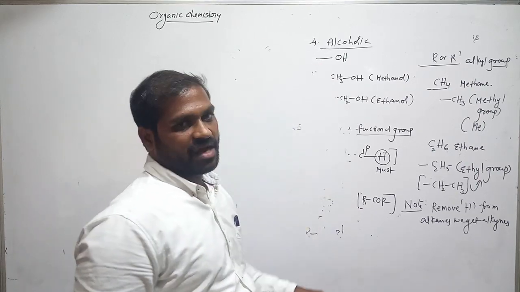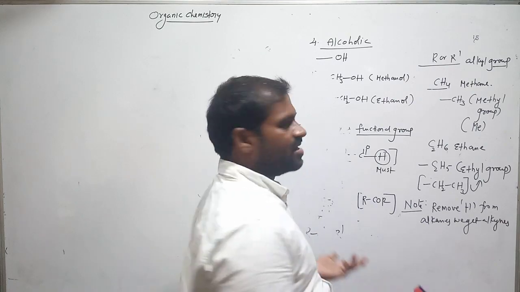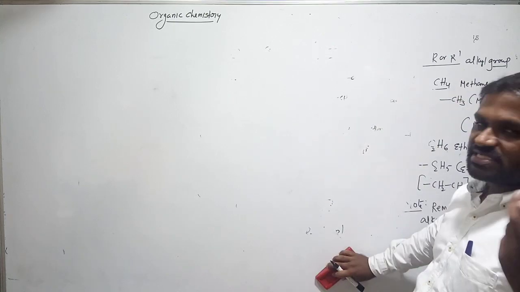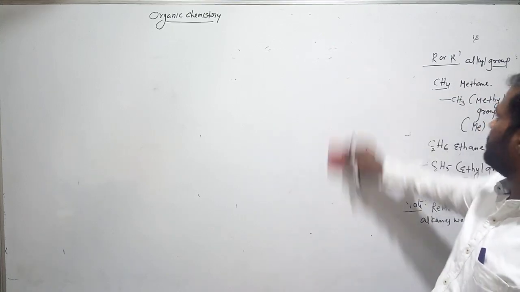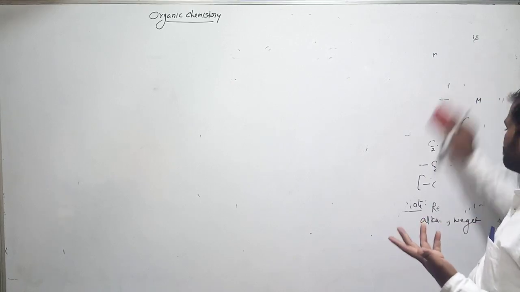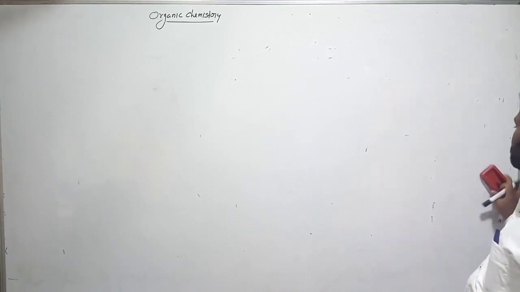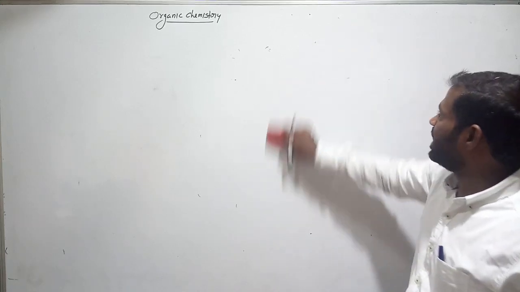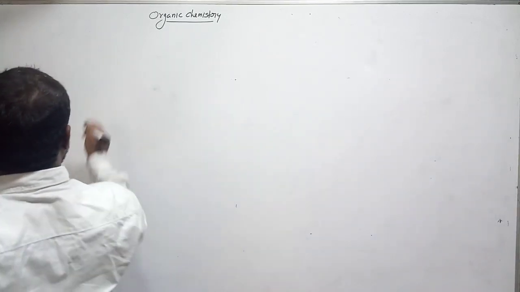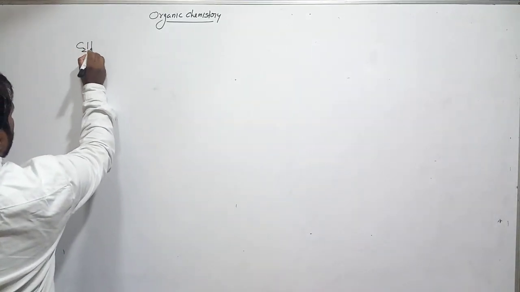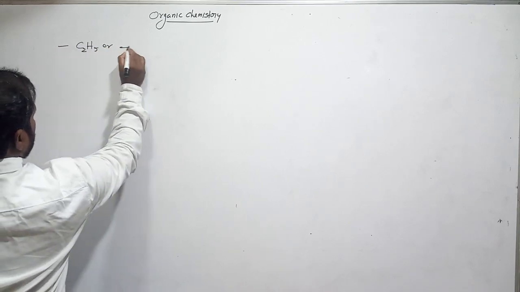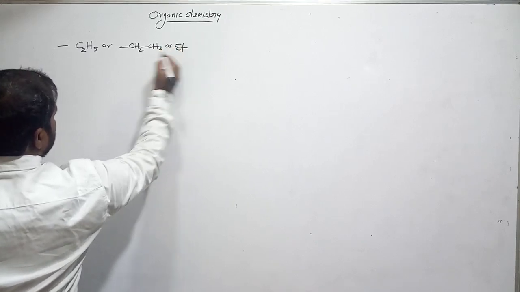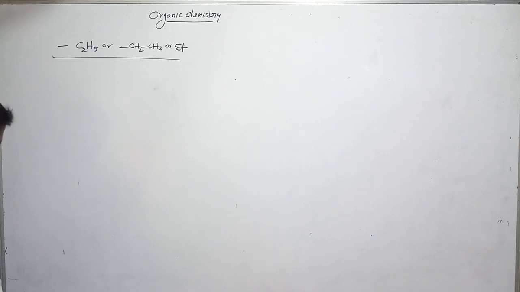Remember this: where R is alkyl, it may be methyl or ethyl. From ethane, remove one hydrogen, we get ethyl. From methane, remove just one hydrogen, we get methyl. What is the symbol for methyl? Me. Me means bond CH3. For C2H5, we can also write bond CH2 and CH3. Am I right? So it is ethyl also. Clear? The short form for ethyl, C2H5 or CH2 bond CH3, is Et. Et means ethyl.